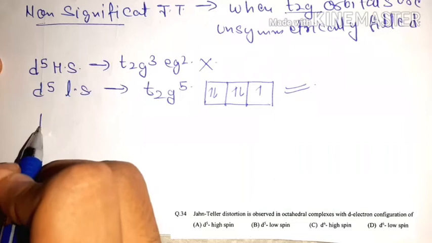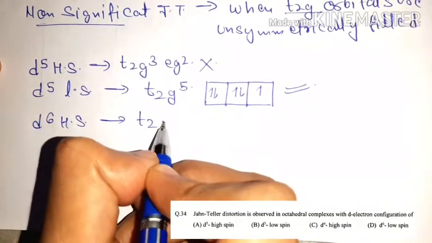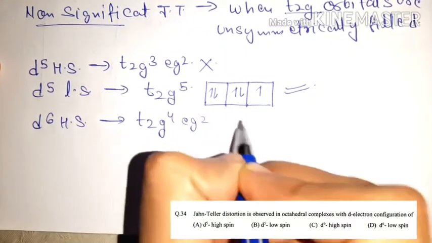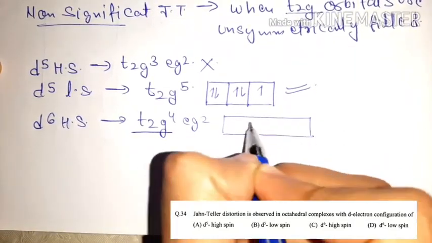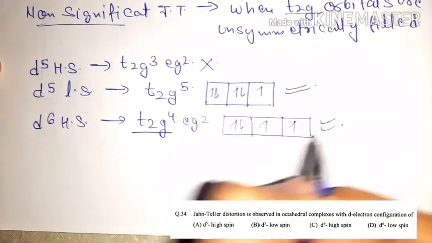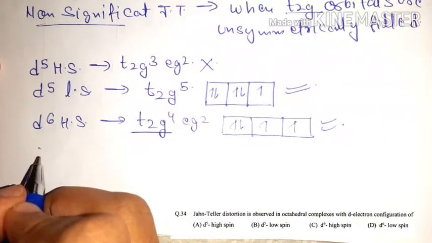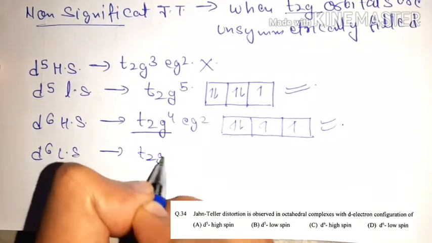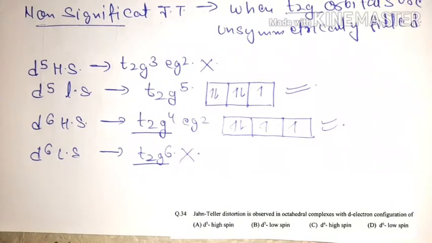Now we talk about d6 high spin. See, d6 high spin electronic configuration is t2g4 eg2. So here you also observe that t2g4 is an unsymmetrically filled condition, so it will also show non-significant Jahn-Teller distortion. And we talk about d6 low spin. So d6 low spin means t2g6, which is again a symmetrically filled condition, so it can't show Jahn-Teller distortion.